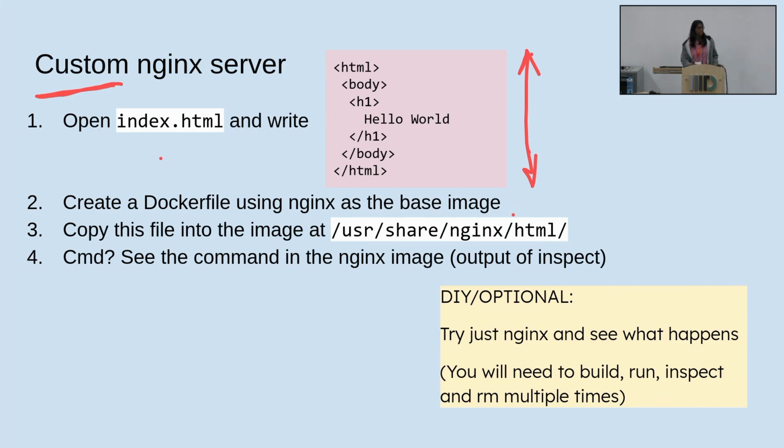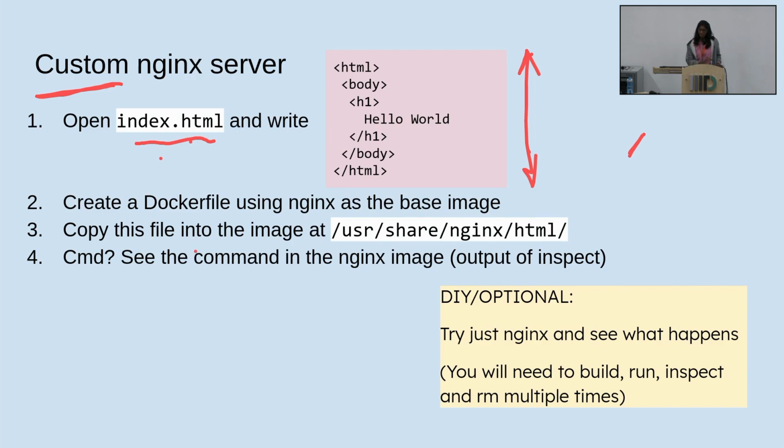For the second, create a file called Dockerfile, and the first line you'll put is FROM nginx. By default, if there is an index.html sitting in the location /usr/share/nginx/html, it will serve it automatically on the / endpoint of the server. So we're going to use that to our advantage by copying our created index.html into this location in the image. The thing is, this file is local, and you want it in this path inside the image, right?